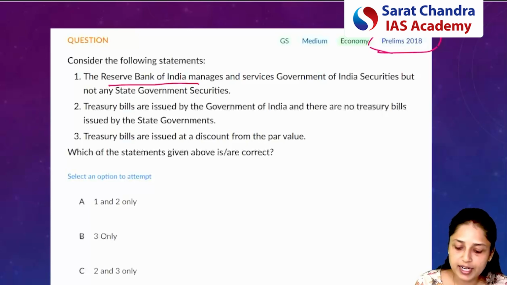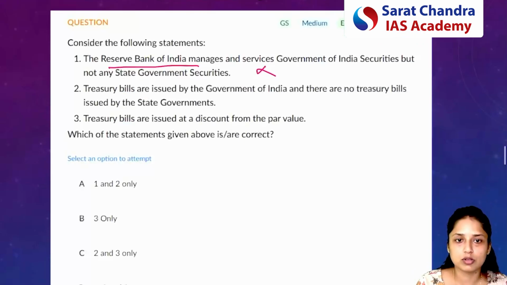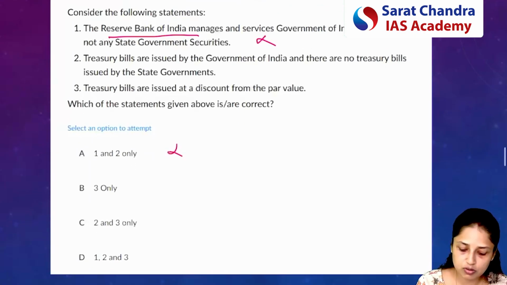RBI, or Reserve Bank of India, manages and services Government of India securities, but not any state government securities. So just now we discussed that RBI manages securities of both kinds of government. So this option will be wrong. So if this is wrong, we are left with these two options.